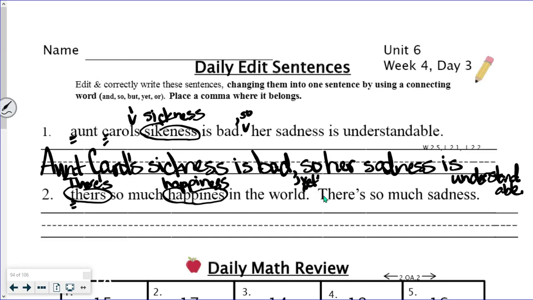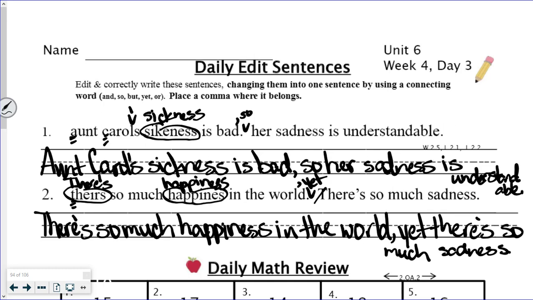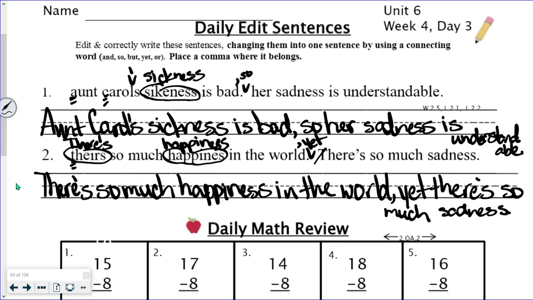Oops, let me erase this, let me start again. Because I was trying to put the caret in there, but it looks like it's not going to fit like I want. So we'll put the caret so we know we're going to insert something. So we want comma, yet, and then this is the right there's, but we won't have the capital. There's so much sadness, period. All right, and then we'll rewrite it nice and neat. Alright, number 2 looks good. I ran out of room on both of those, but that's okay.